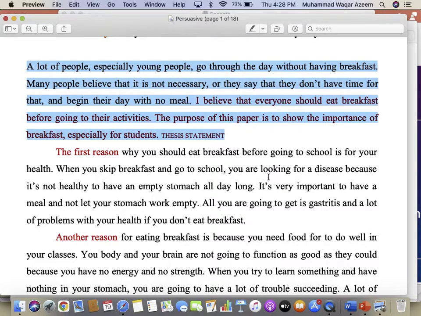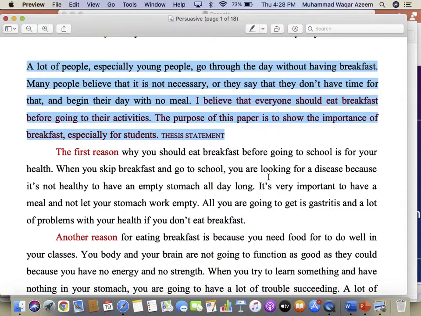A lot of people, especially young people, go through the day without having breakfast. Many people believe that it is not necessary, or they say that they don't have time for that and begin their day with no meal. I believe that everyone should eat breakfast before going to their activities. The purpose of this paper is to show the importance of breakfast, especially for students.